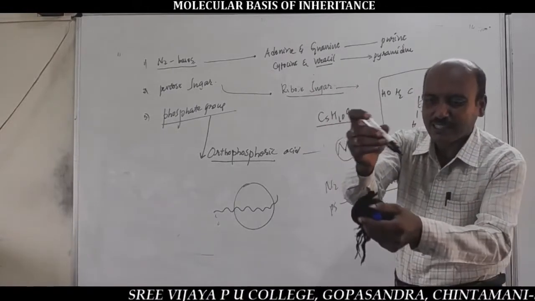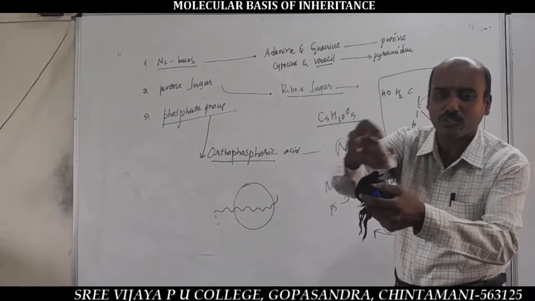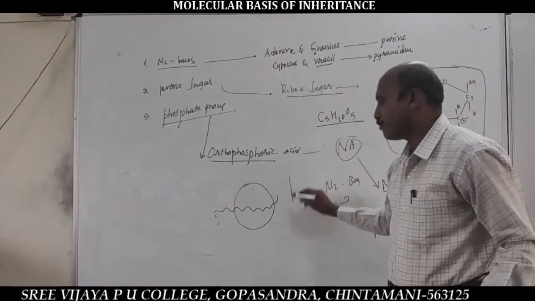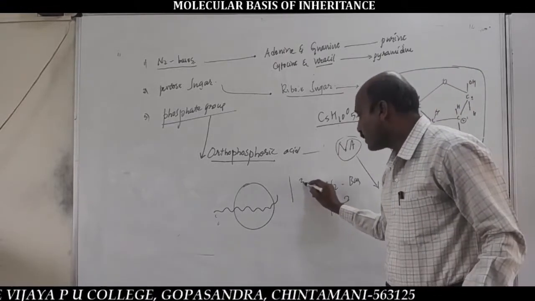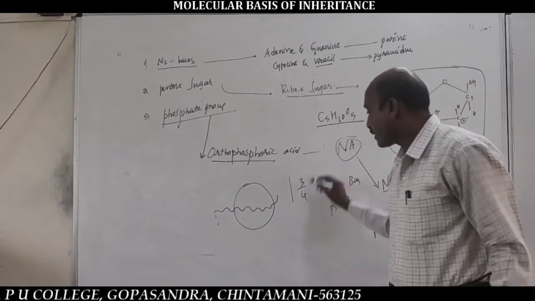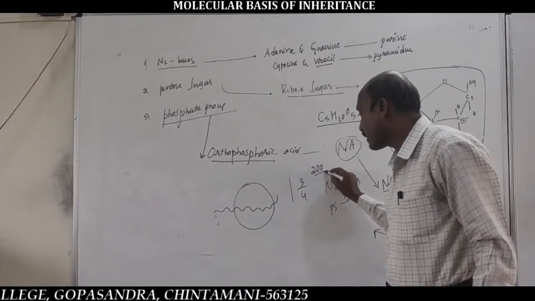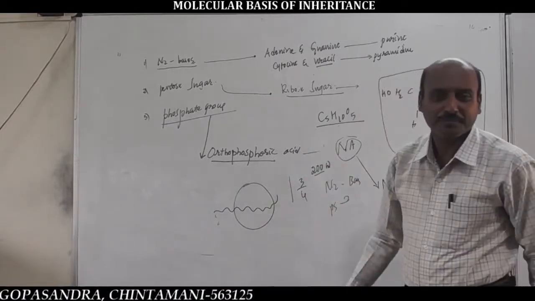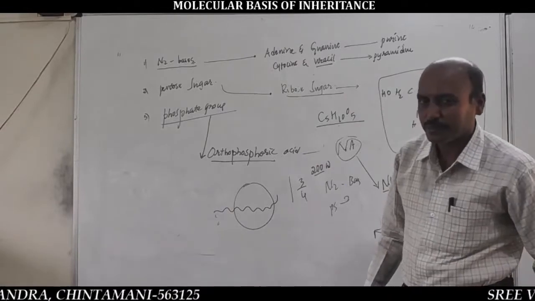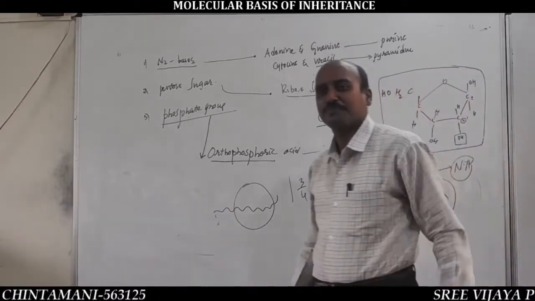As a result, the DNA, about one and three-fourths turns containing 200 nitrogen base pairs, wraps around the histone octamer to form the nucleosome.